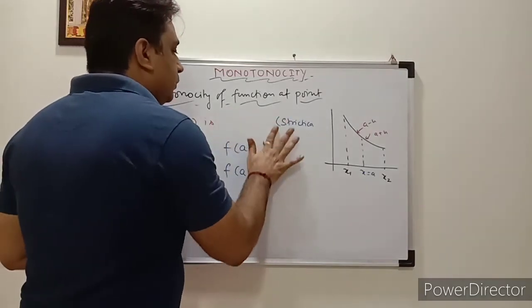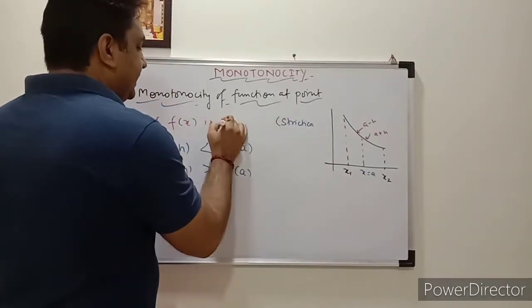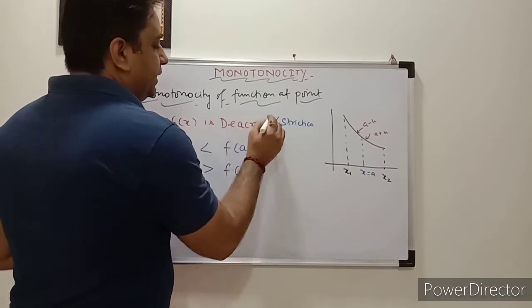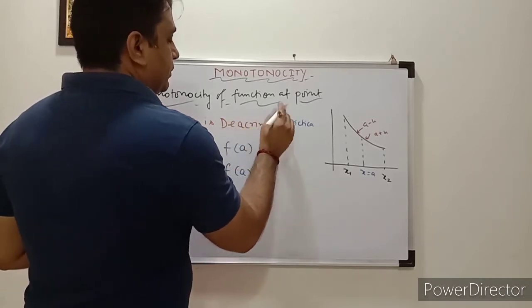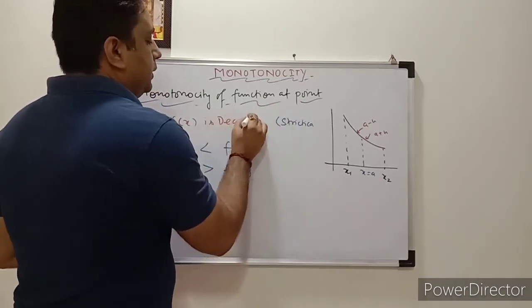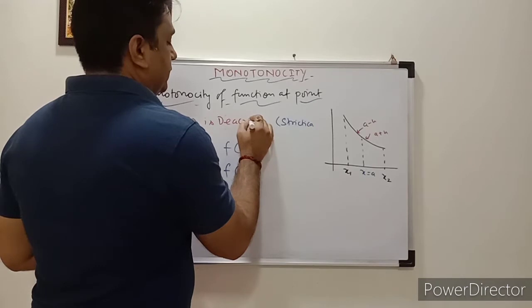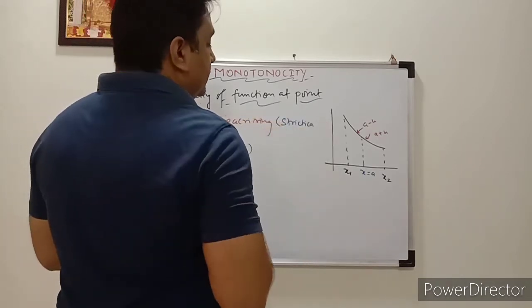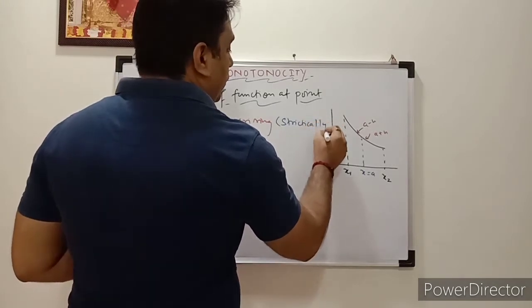Now we are discussing decreasing. f(x) is decreasing. So for strictly decreasing, what is the value?